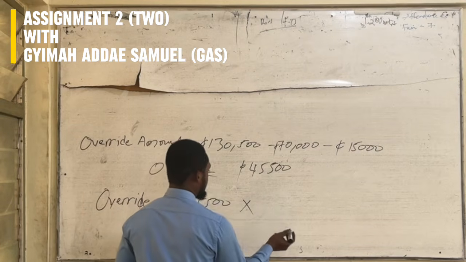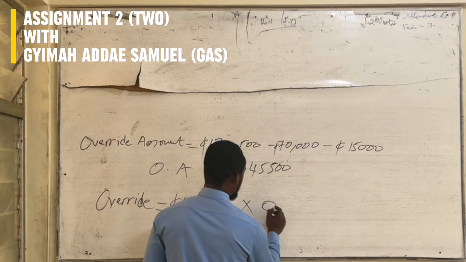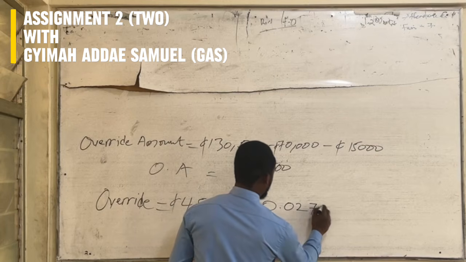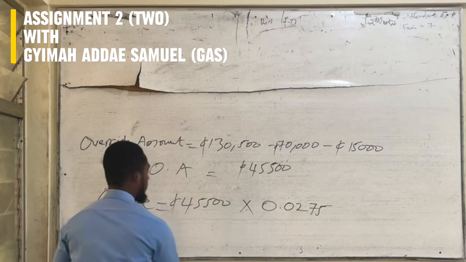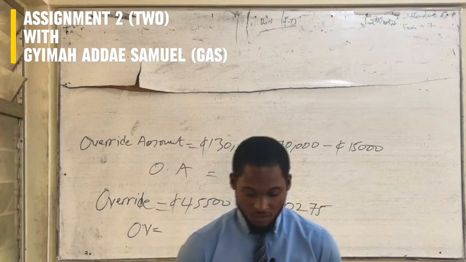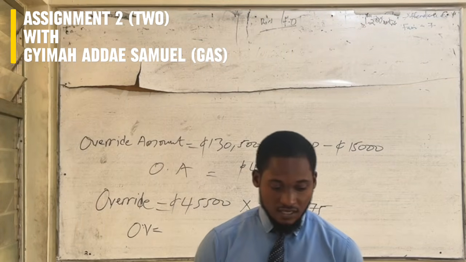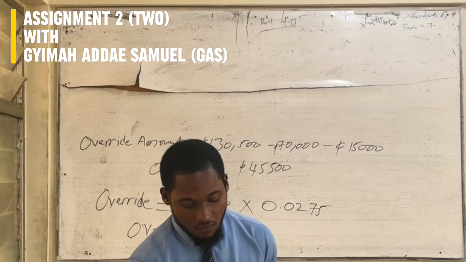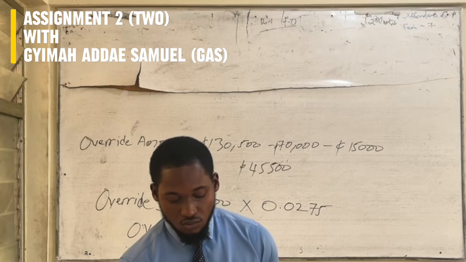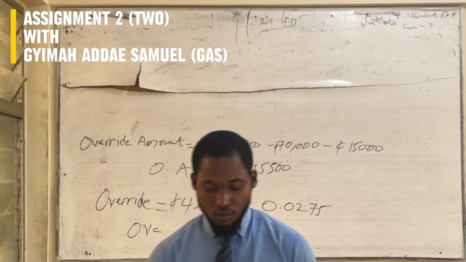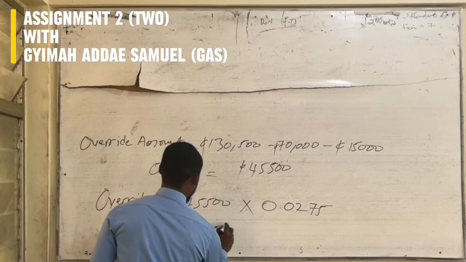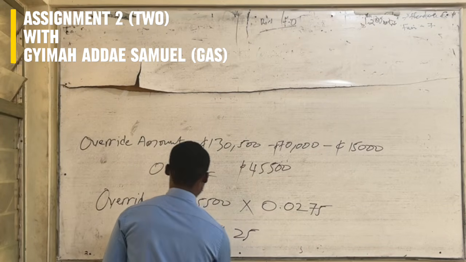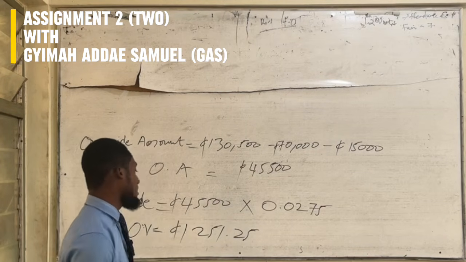You change 2.75 to a decimal, and it becomes 0.0275. So therefore our override for question V will be 1,251.25 Ghana cedis.